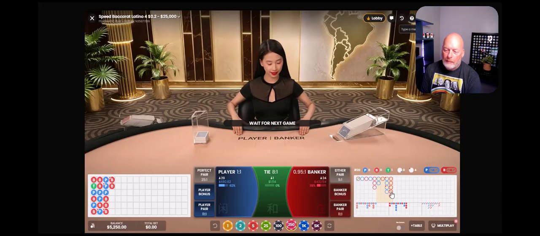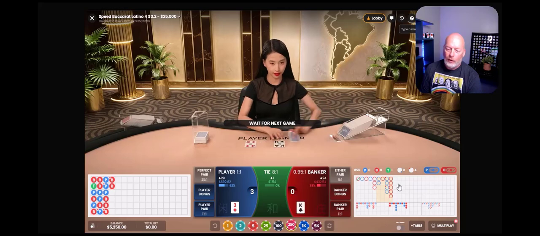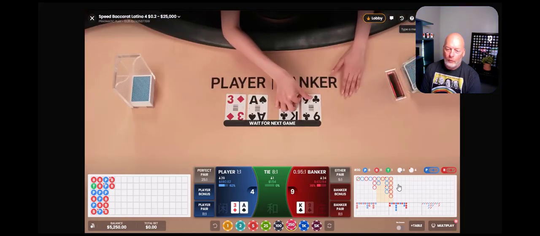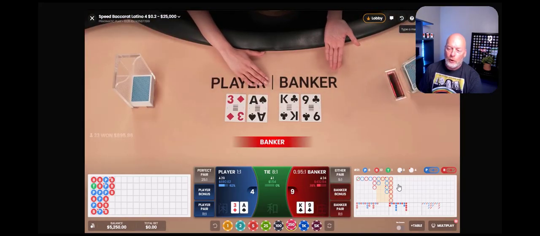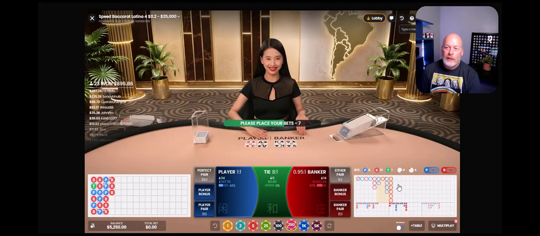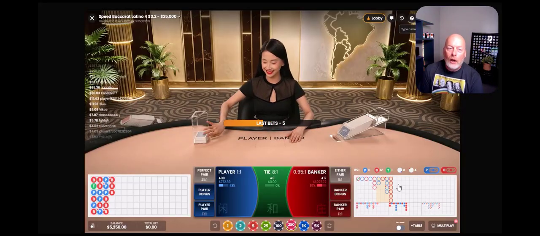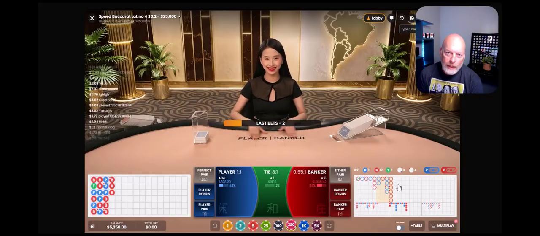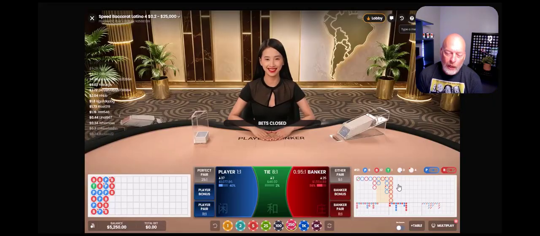So there's 1 drop, there's 2 drops. This one had more than 4, so the next time that the banker comes, I can go for the banker as well. And there's no reason you couldn't follow that same logic. You're just trying to take advantage of the pattern. The energy in the moment is really what we're trying to take advantage of here. We're looking for the energy in the moment.